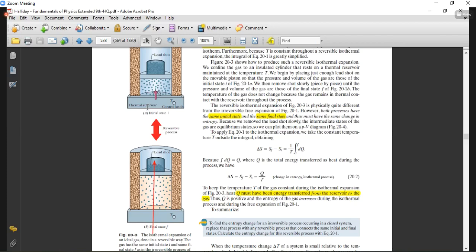So the second law of thermodynamics states that the entropy for the reversible process must remain constant, while for the irreversible process it should increase. But that is for the ideal case. In the real world, entropy always increases because of different factors or parameters. The main parameter is friction. If the piston is going from point A to B, obviously it has to move against the walls.